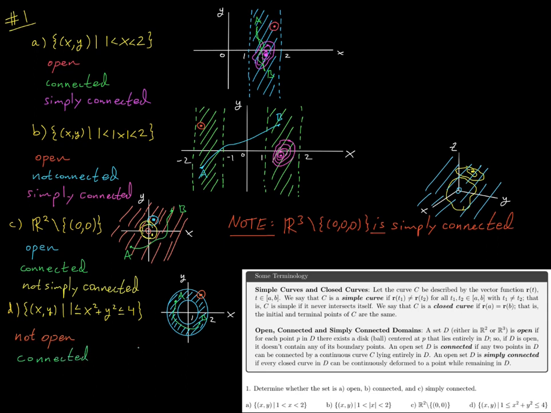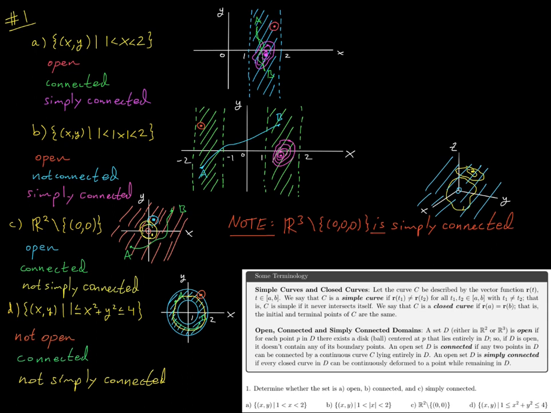Is it simply connected? And the answer there is no, again, much like what we saw in part C. If I were to draw, say, this circle around this hole, then really, again, the key here is since we're working with a set in R2, we have a hole. The problem there is that I can't continuously deform this circle right here to a point.